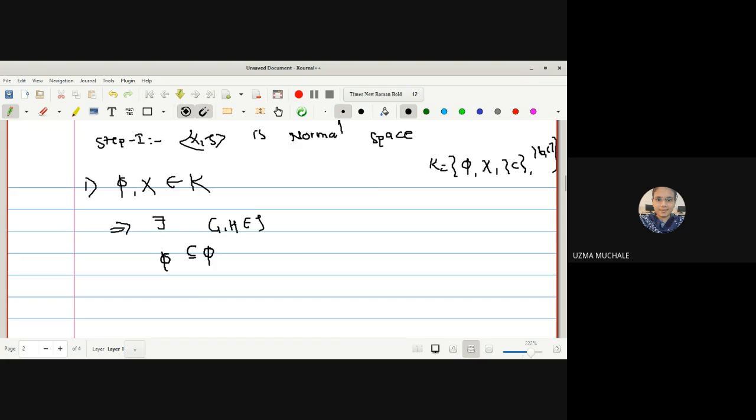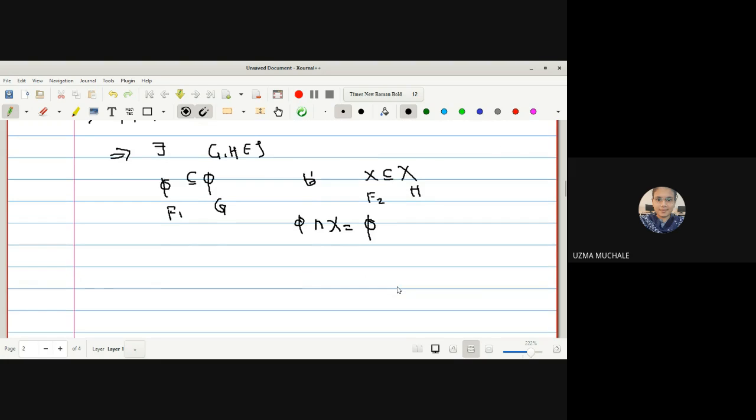So I can write φ is contained in φ, and then X is contained in X itself. Correct? So here it will act as open set G, and here it will act as closed set F1, and here it will act as open set H, and here it will act as closed set F2. No doubt they are disjoint. Intersection of φ with X will be empty set. Okay. So can you say directly now that X is a normal space?